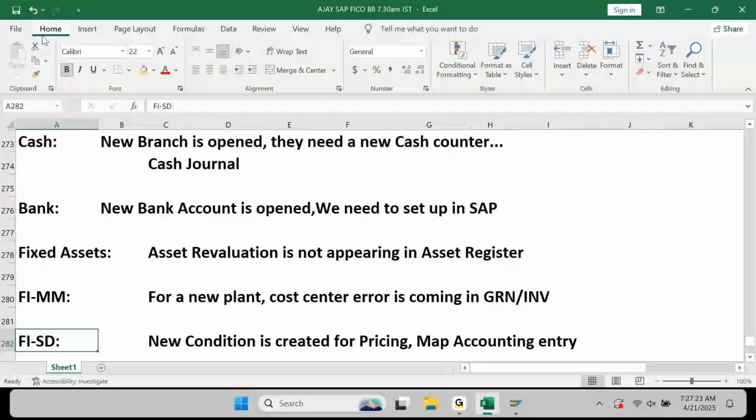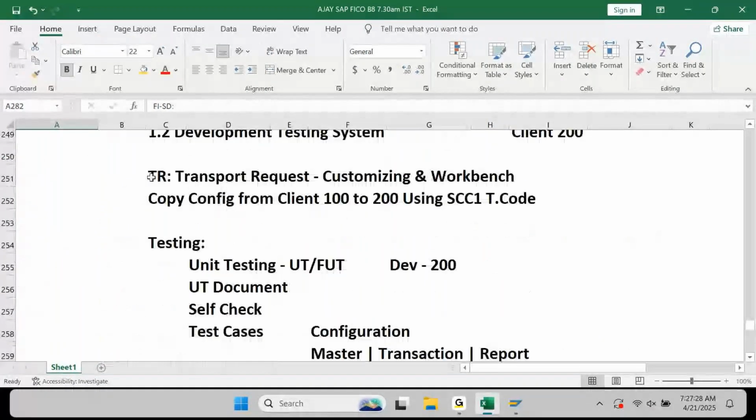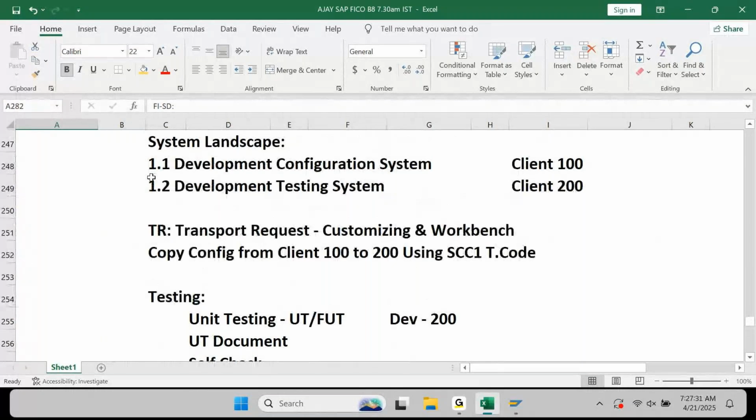Okay, these are the basic points that you need to remember from each point of view, what I listed. Meaning, don't just look at the config. Look at the config in such a way that with this understanding, you will be able to do it in any project without any difficulty. At the end, your target should be: can I do it in a project? Can I perform in my project? After getting the job, can I manage properly as a FICO consultant? That's the only point you question yourself every day. If you feel, yes, I think I'm confident now, good.